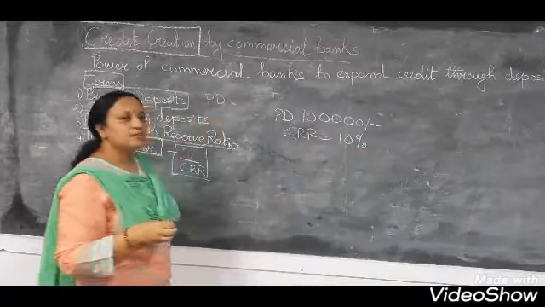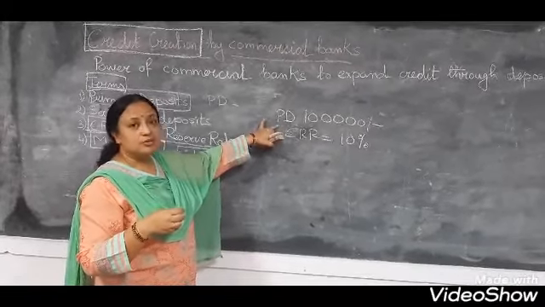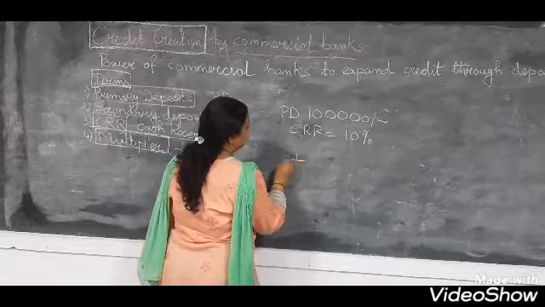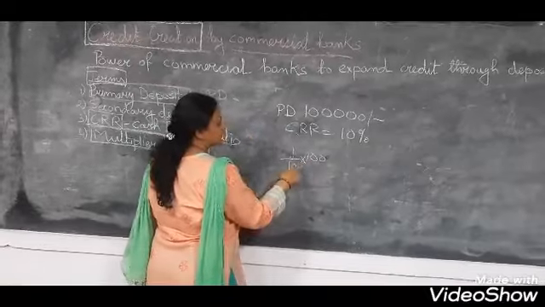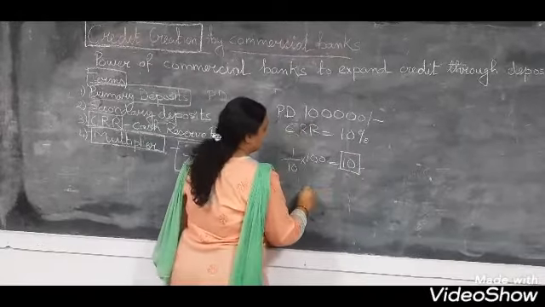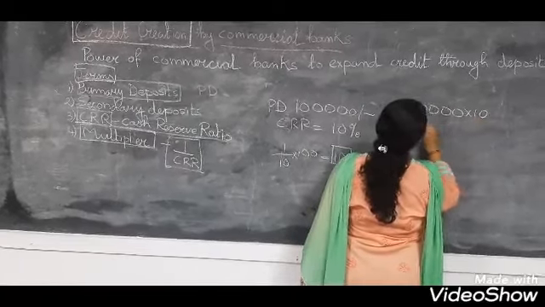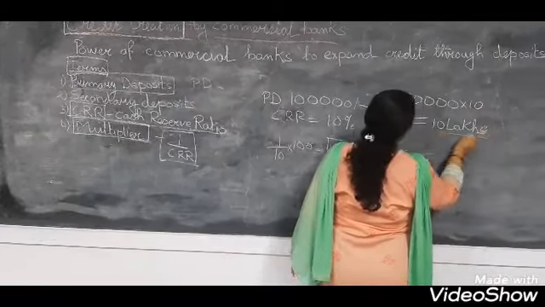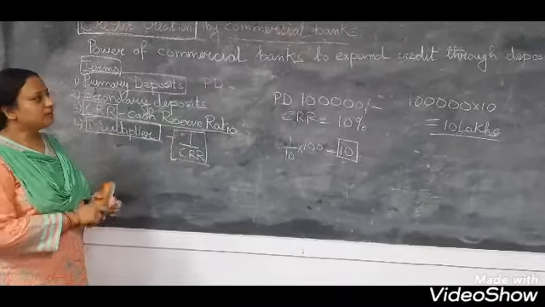Alright, so if we want to find out how much total primary deposit will be created by the time this amount is utilized for giving loans, we will find it like this: 1 upon 10 into 100. 1 upon 10% will be written like this, so it will be 10. Our multiplier is 10. So the total primary deposit created will be 1 lakh into 10, that will be 10 lakhs. Alright, so this is how we calculate the total deposits created by the commercial bank.